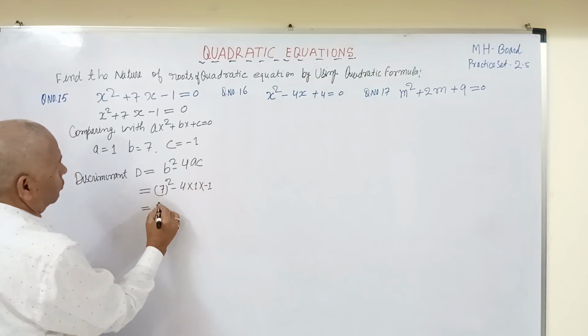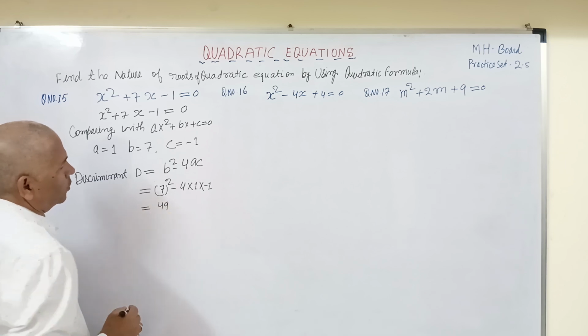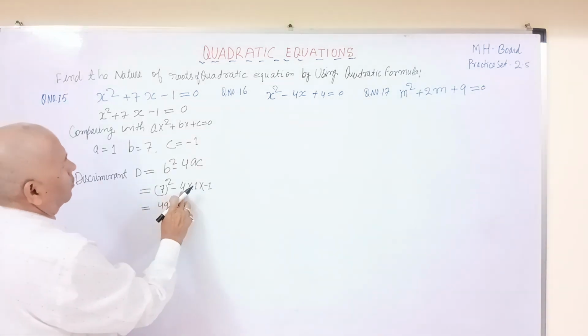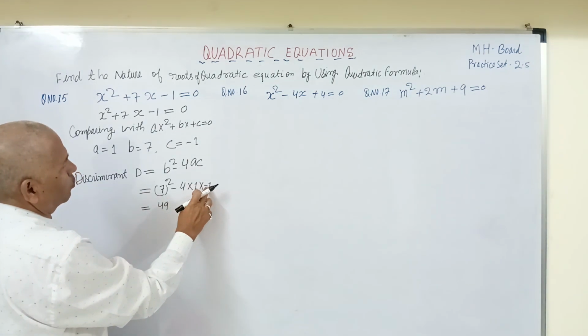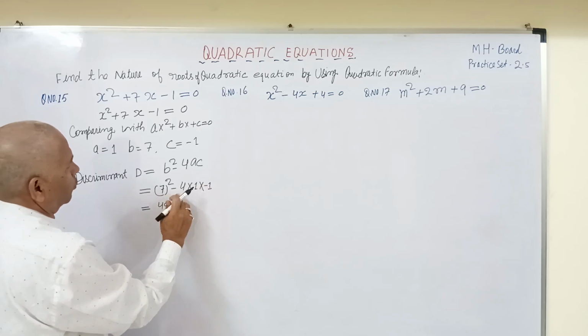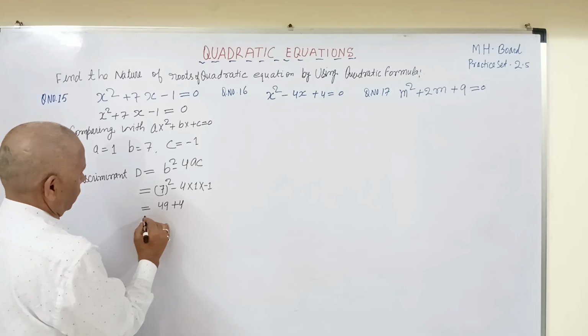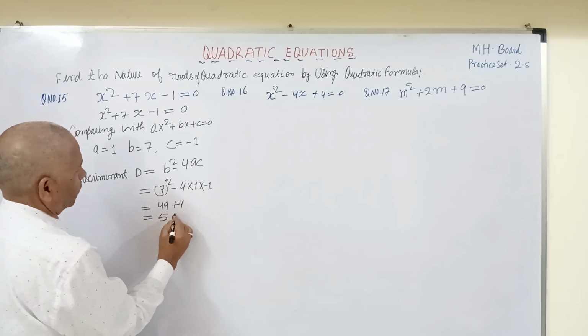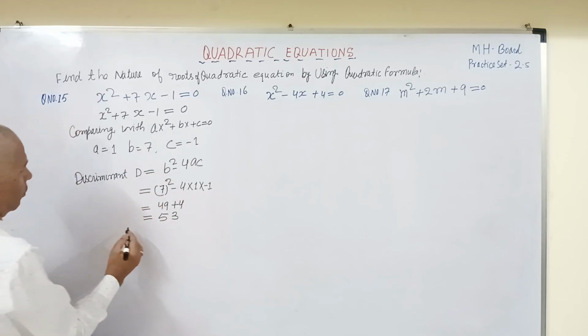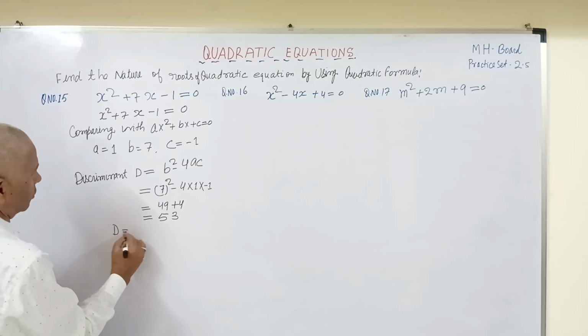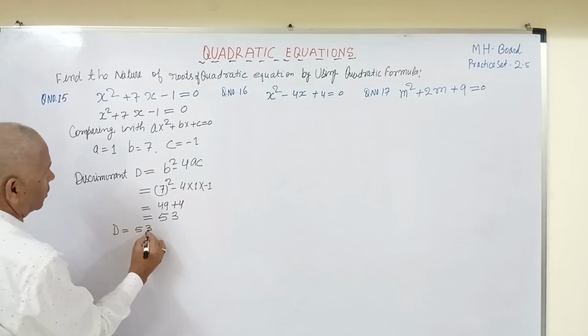So this becomes 49. 7 square means 7 into 7. 4 into minus 1, that is minus 4, into minus, that is plus 4. So we get 53. Now the value of D equals to 53.